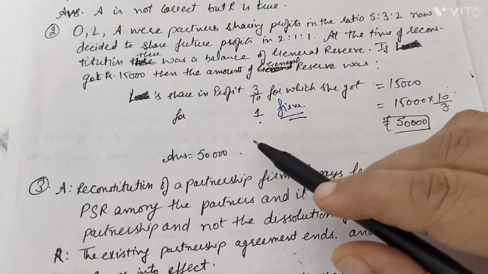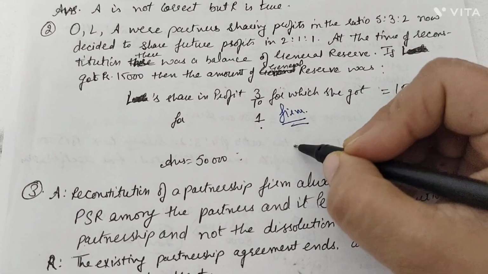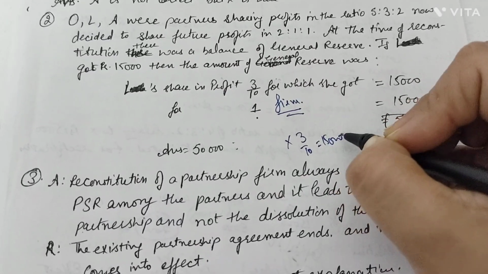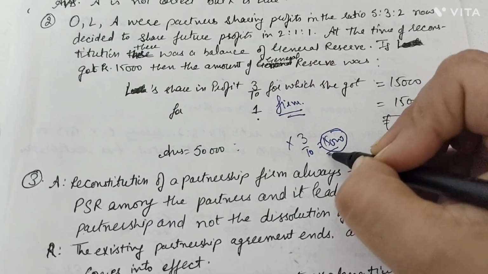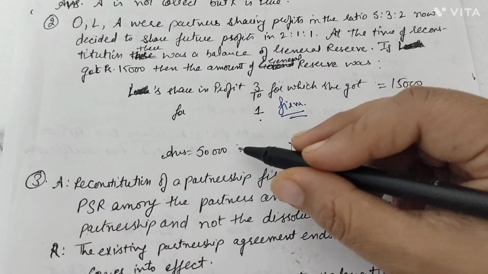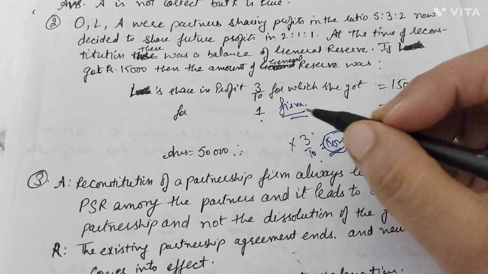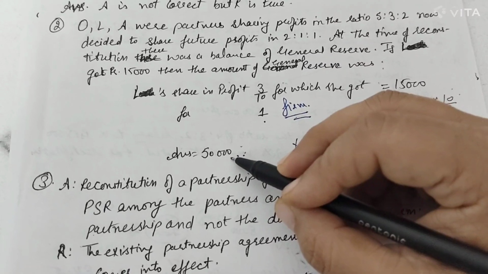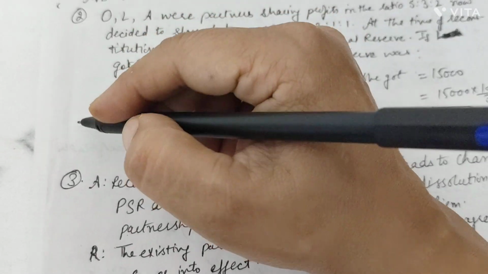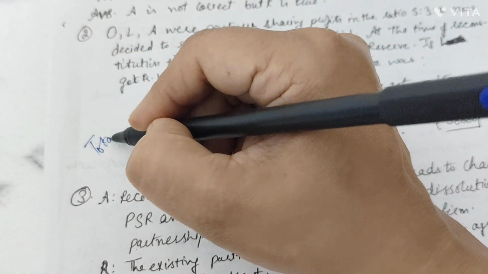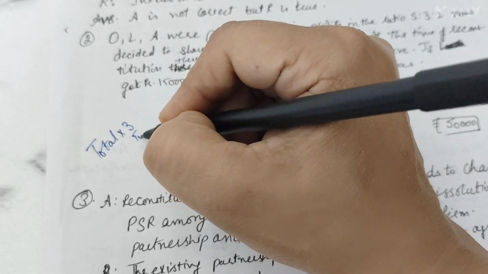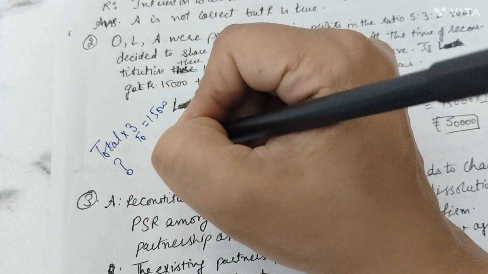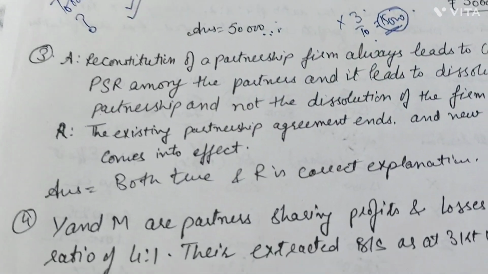So the total value of the journal reserve was 50,000, out of which, when he was given 3 by 10, the actual value was 15,000. So 15,000 was 3 by 10 of the total. To calculate the total, we took 10 by 3 here and we got a total value of rupees 50,000. You can also take it as total into 3 by 10 equals 15,000, so the value of the total can be calculated from here also.